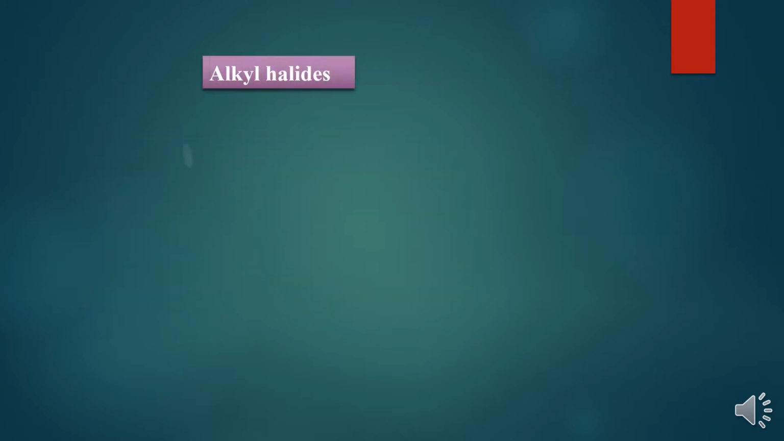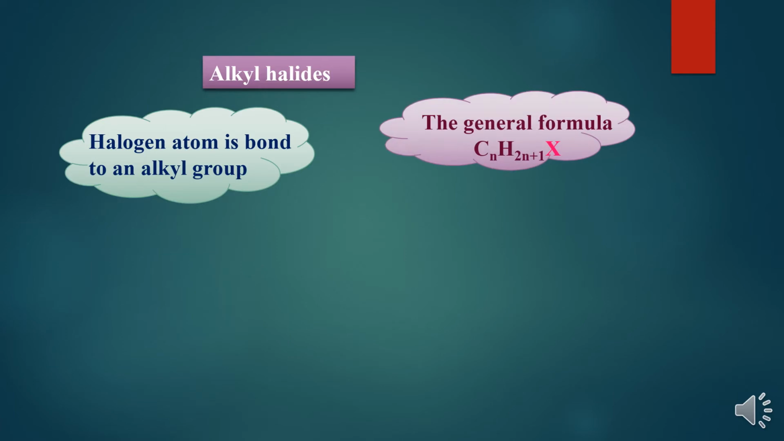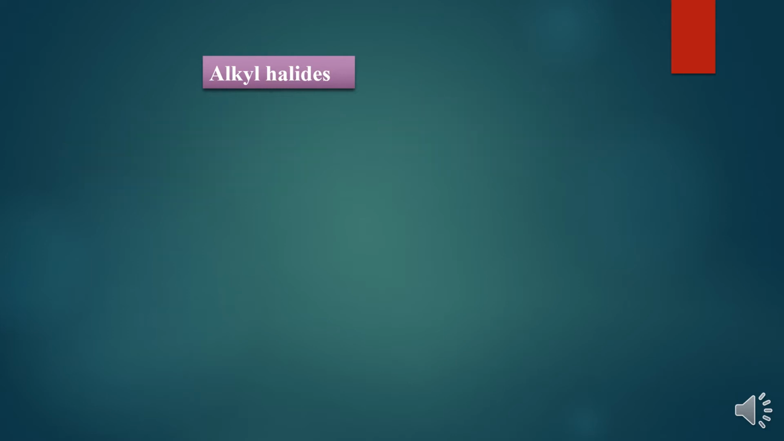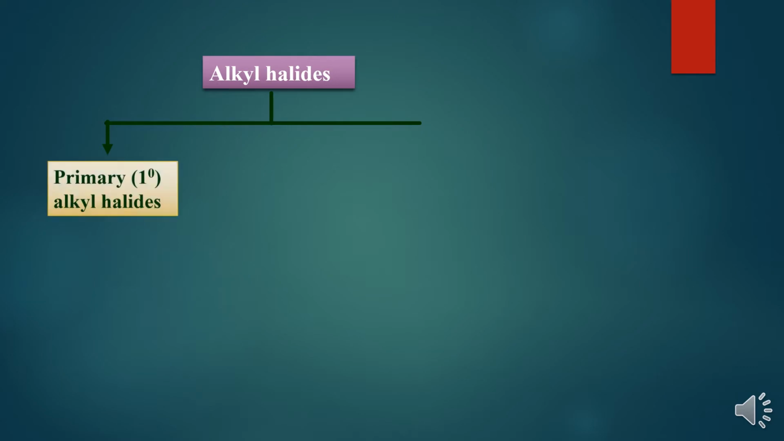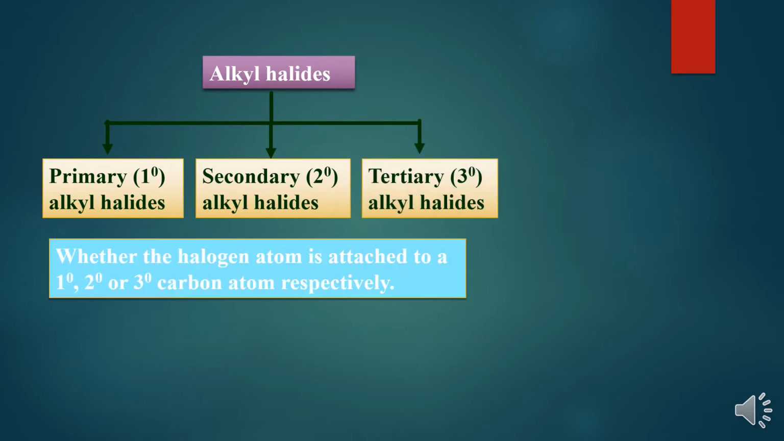The first one, alkyl halide. The halogen atom is bonded to an alkyl group. Now you can see the general formula of the alkyl halides is CnH2n+1 X. X is nothing but the halogen atom. Now these alkyl halides are classified mainly into primary alkyl halides, secondary alkyl halides and tertiary alkyl halides.